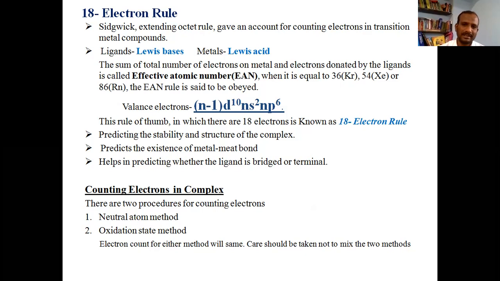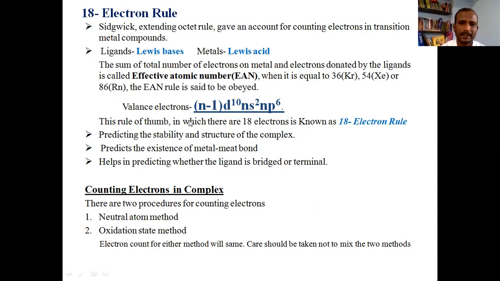How is that simplified? In the 18 electron rule, we take into consideration only the valence electrons in the complex. Which are the valence electrons? The electrons in the (n minus 1) d orbitals, ns orbital and np orbitals. If all of these three sets of orbitals are completely filled, then the total number of electrons will be 10 plus 2 plus 6, that is 18 electrons, and the complex is said to be obeying the 18 electron rule.